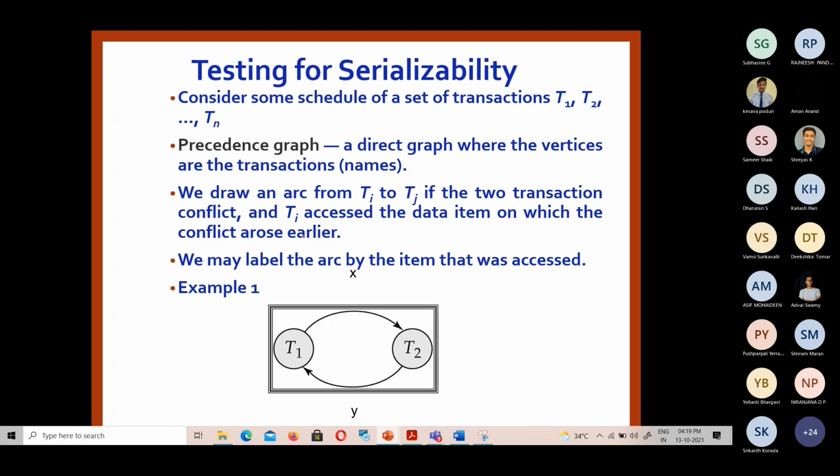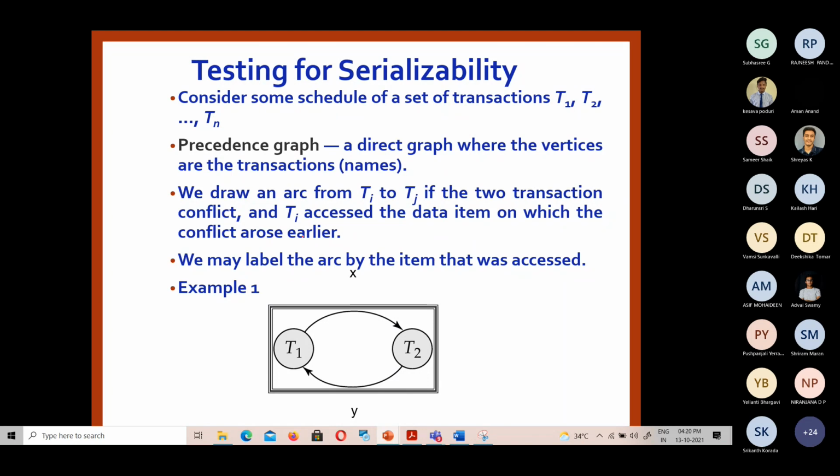If the graph has a cycle, then we say that it is not serializable. If there is no cycle, then we go for topological sorting to find out the order in which the transactions can be executed serially. So this is how we get a conflict serializable schedule. This is the procedure.